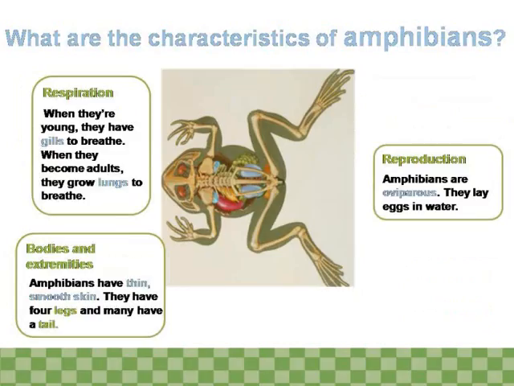What are the characteristics of amphibians? Respiration. When they're young, they have gills to breathe. When they become adults, they grow lungs to breathe. Bodies and extremities. Amphibians have thin, smooth skin. They have 4 legs and many have a tail. Reproduction. Amphibians are oviparous. They lay eggs in water.